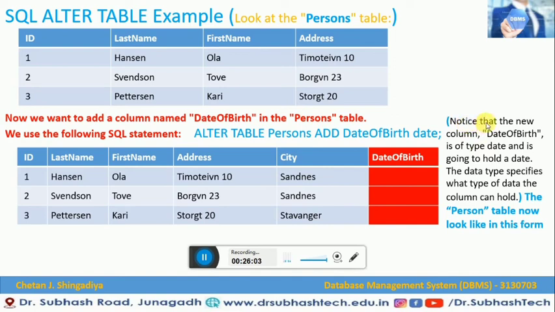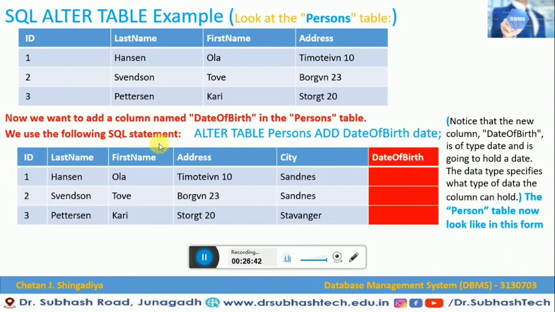So here there is a notice also. Let me explain. Notice that the new column, date of birth, is of the type date. As I already discussed, it is of type date and is going to hold a date, a date of birth. And the date type specifies what type of data the column can hold. The persons table now will look like this after adding the date of birth column.